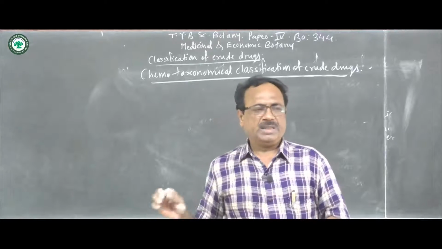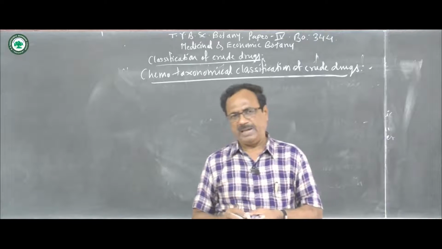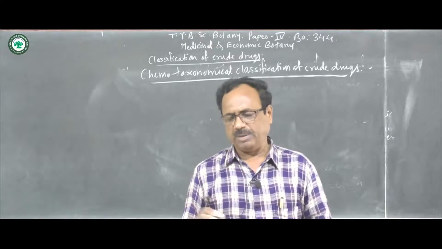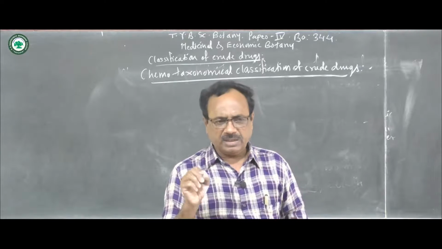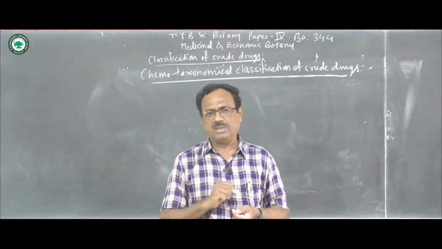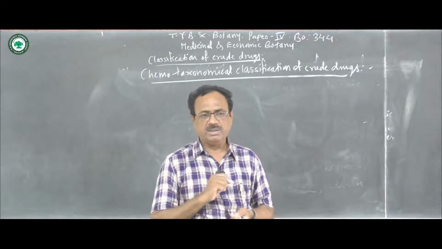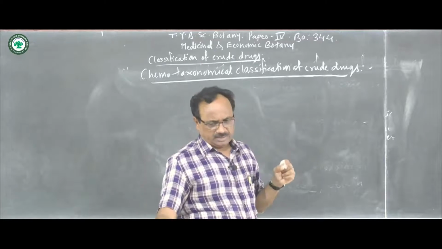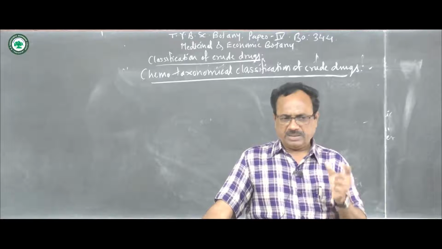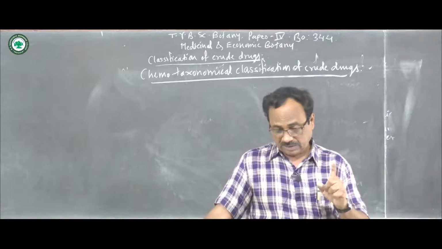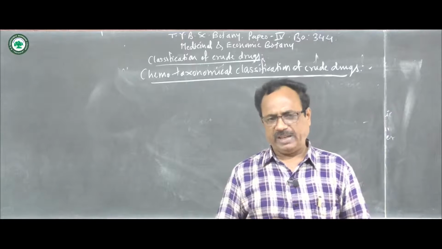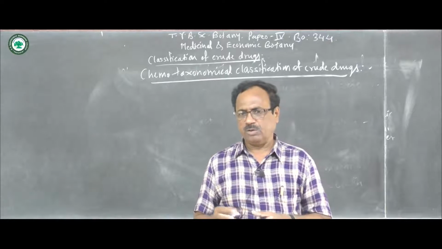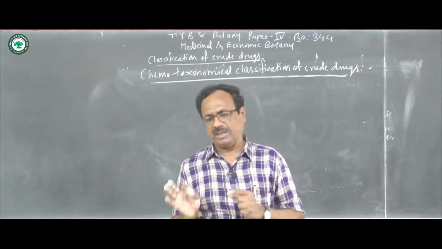So here each plant or plant part, maybe the animal or animal part, and minerals, consist of the specific chemical content or the active principle or chemical constituents. And so here that chemical nature, that chemical constituent, is related to the taxonomy of that plant or animal. So on that basis the crude drugs are classified.